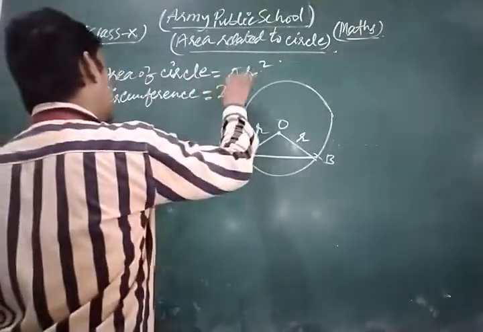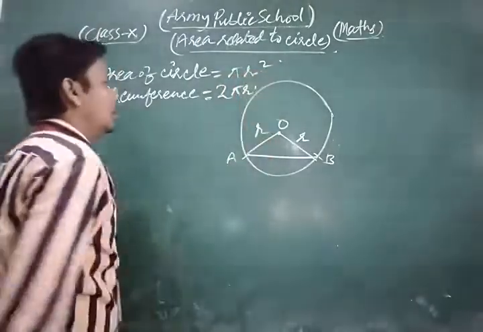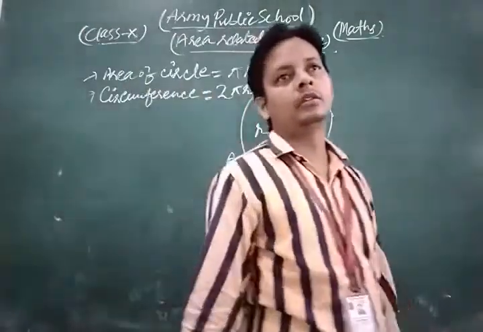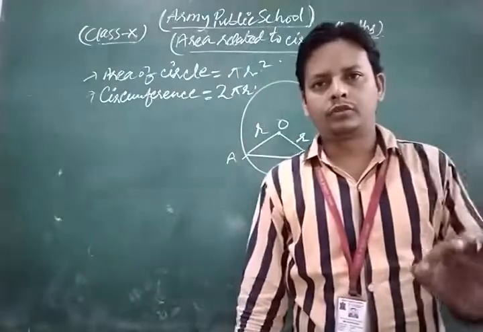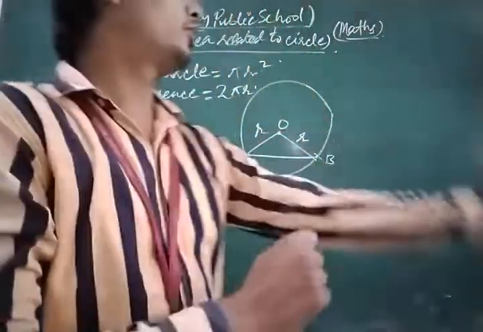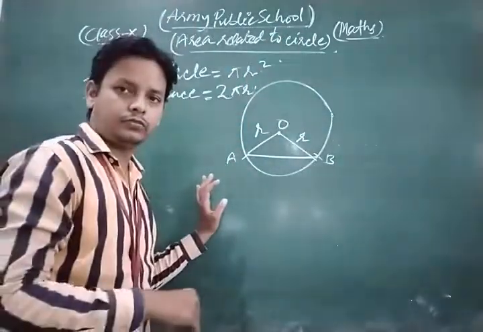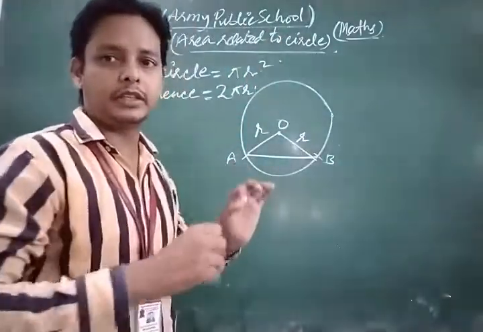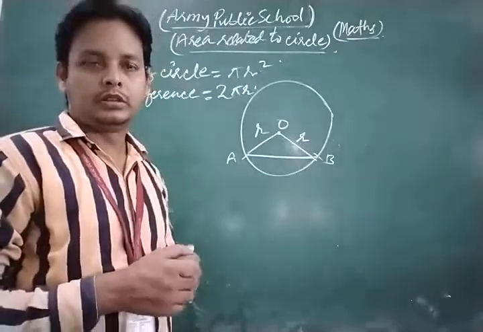Circumference of a circle is 2 pi into R. This is the formula for the circumference of a circle. Both are very important formulas related to the chapter areas related to circles.